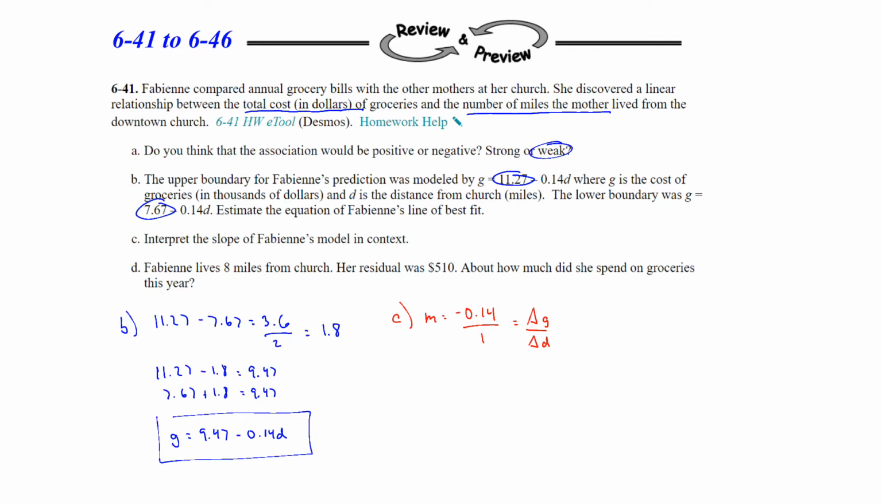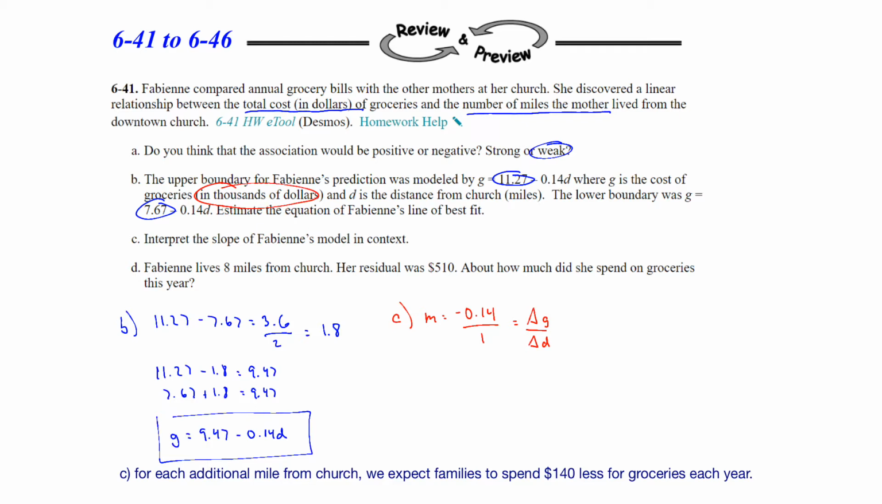So what does that slope represent? For each additional mile from church, we expect families to spend $140 less for groceries that year. And remember, the reason that's 140 with the 0.14 is because this is measured in thousands of dollars. So 0.14 would be $140. All right, and on to the last part.